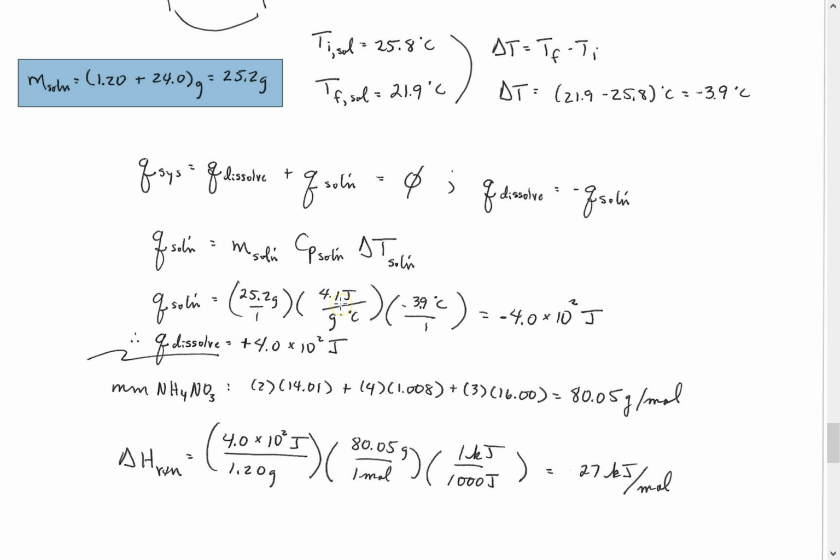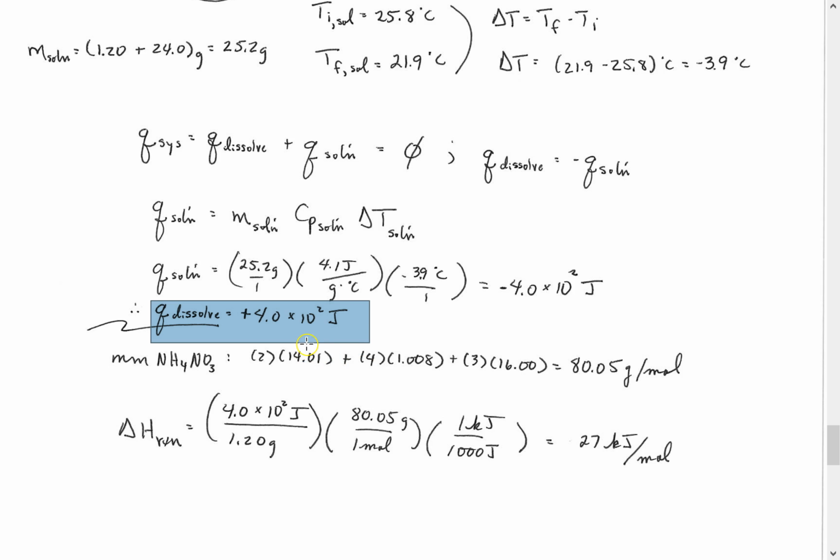The specific heat of the solution, 4.1 joules per gram degree Celsius, and the delta T is negative 3.9 degrees Celsius. So the change in thermal energy of the solution was negative 4.0 times 10 to the second joules. So that means then the Q of the dissolving must be a positive 4.0 times 10 to the second joules. So then you had to go ahead and give this an energy per mole of NH4NO3 that was dissolved.